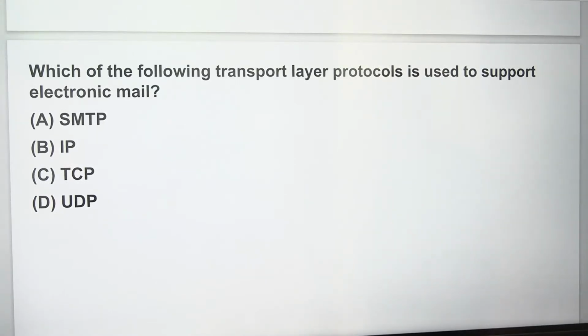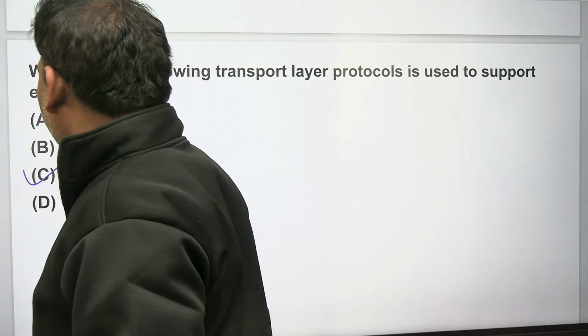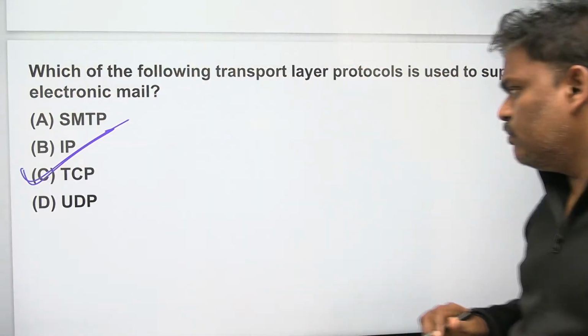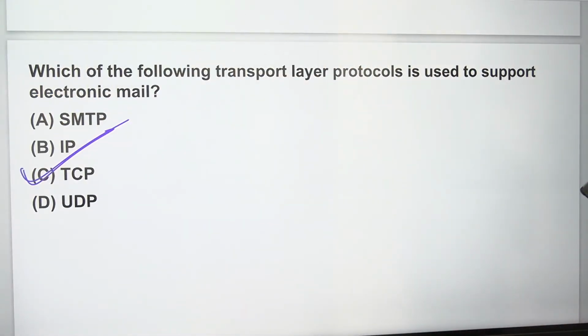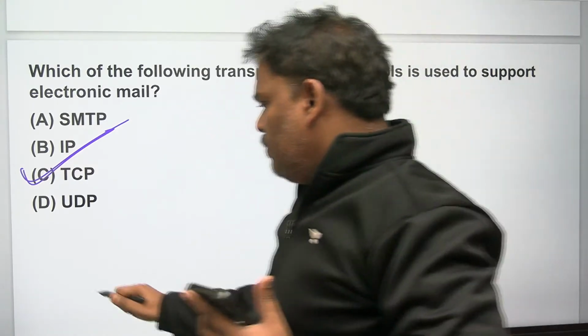Which of the following transport layer protocols is used to support electronic mail? Transport layer, TCP. Right? TCP. Fine. Let's go to the next one.